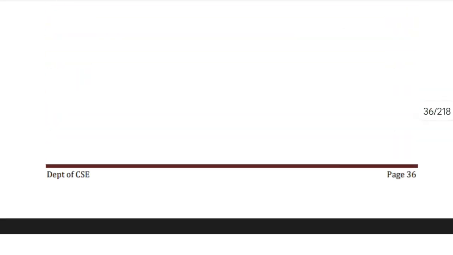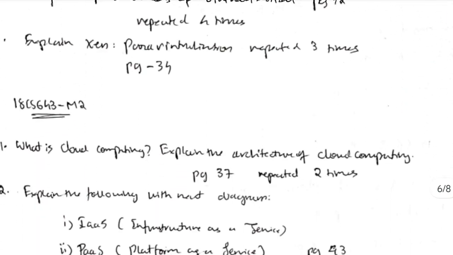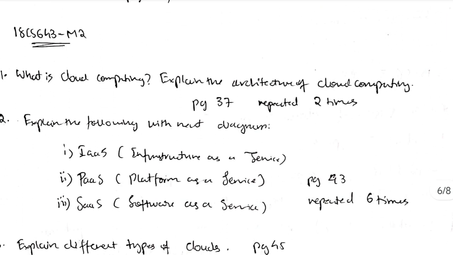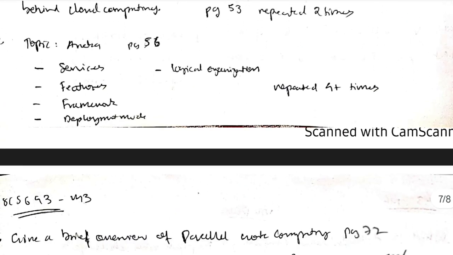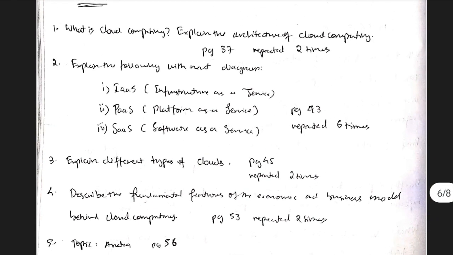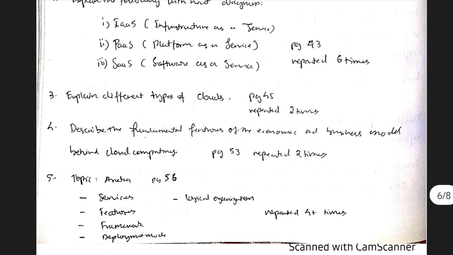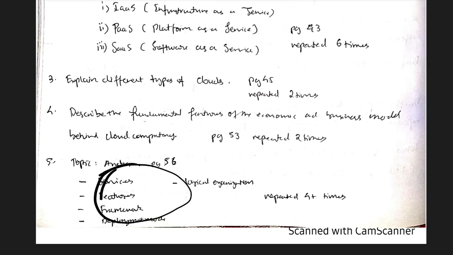Let's move on to module 2. If you remember, what was module 2 about? It was about classification and Aneka. So these are the questions. How many questions are there? There are 5 questions, divided into 2 parts. The first part is the general classification regarding cloud computing and its architecture, and then we have Aneka. This is a very important one.